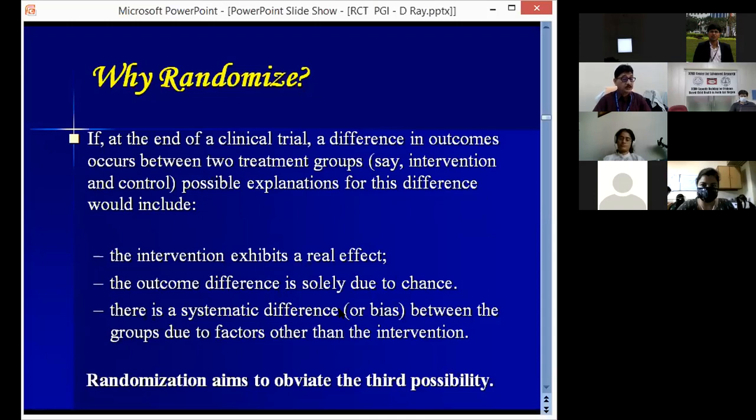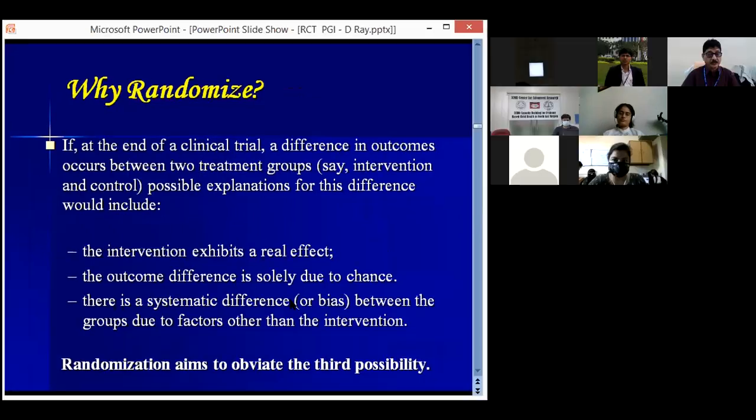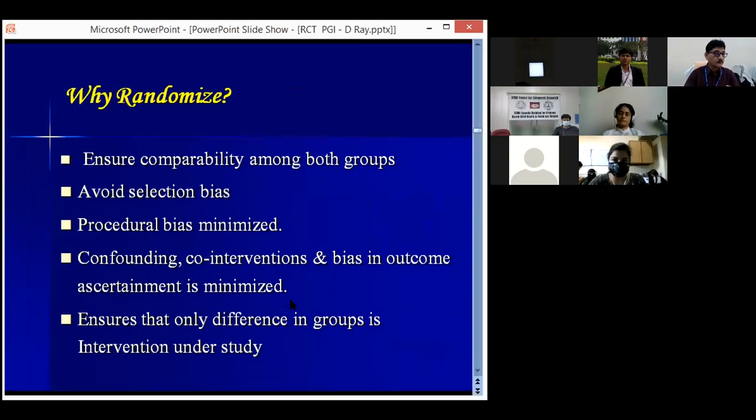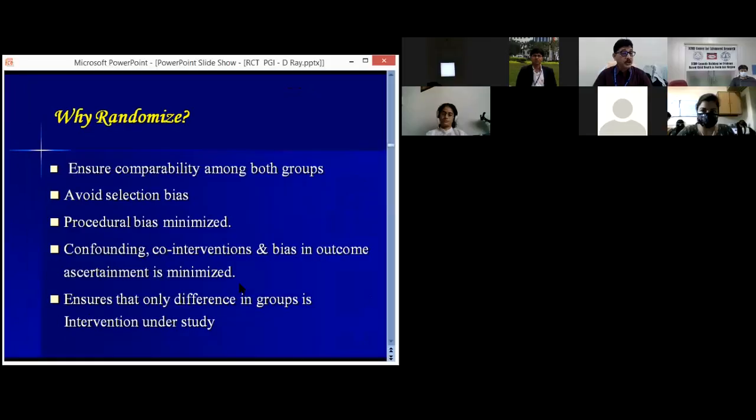Now randomization actually aims to avoid this third possibility, so that we can say yes, it has the real effect. Now, why randomization? It ensures comparability among the two groups. Two groups are equal. It avoids selection bias. Procedural bias is minimized by randomization. Confounding, co-interventions and bias in outcome assignment are minimized.